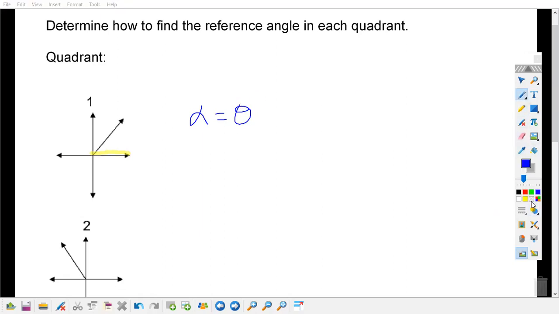Does that make sense? So for example, if I said theta equals 4 degrees, what is my reference angle? 4 degrees. Yes?